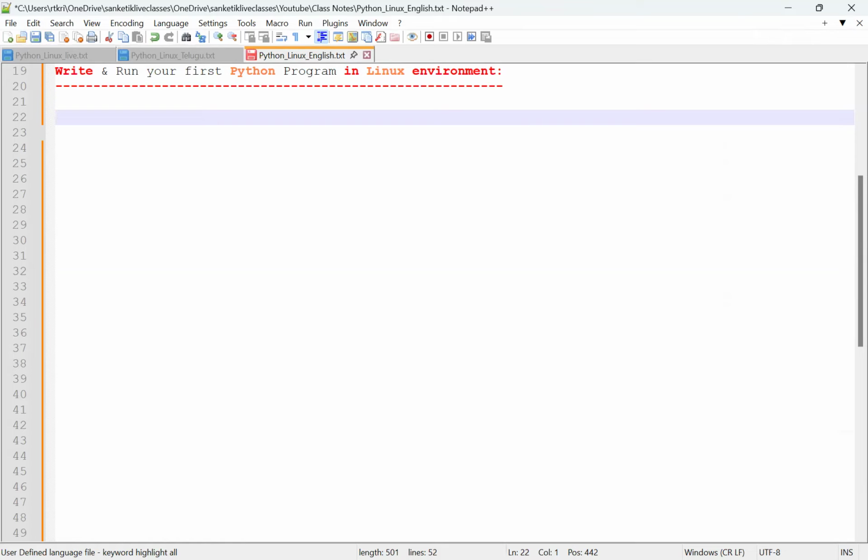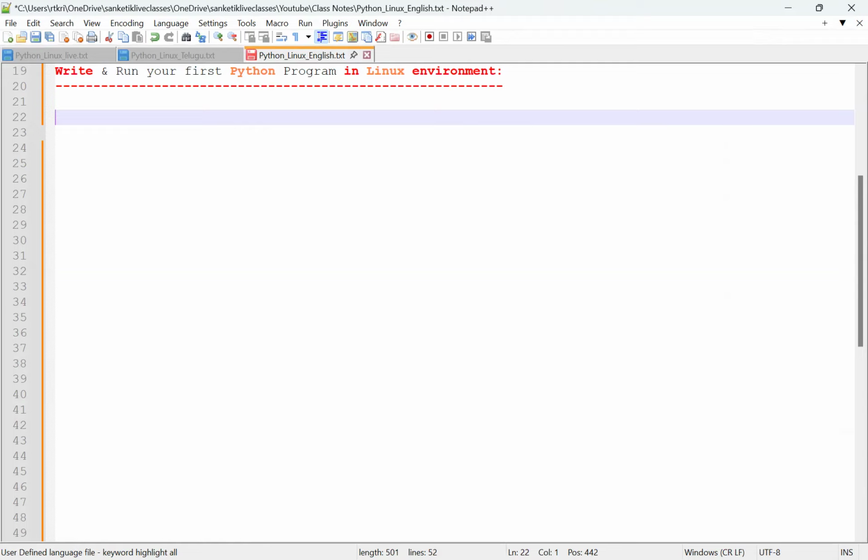You can watch and install Ubuntu from there. Ubuntu is the default OS flavor in the Linux environment. By default, Ubuntu only will come.